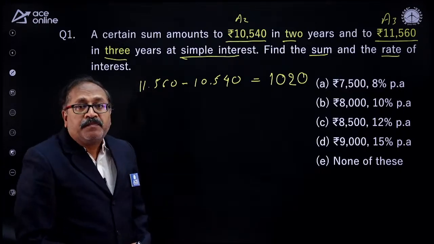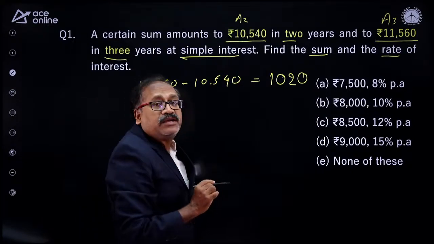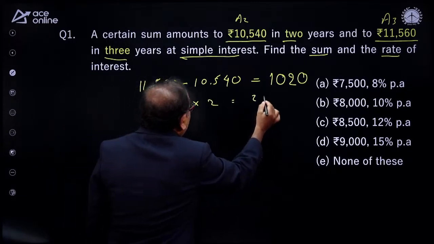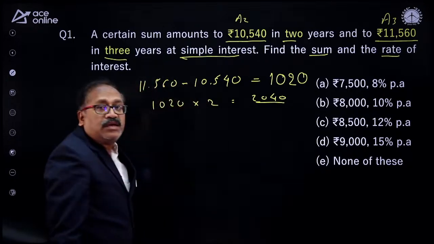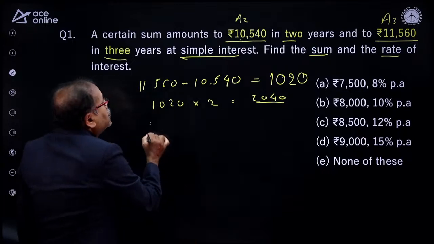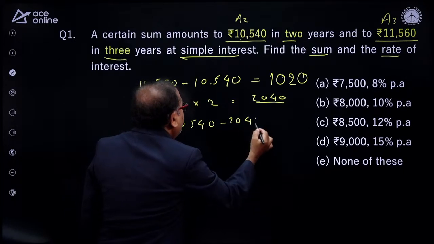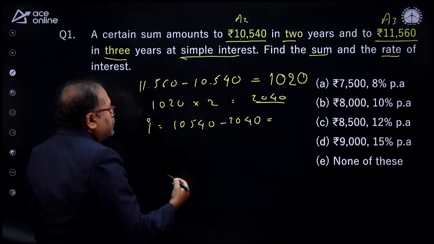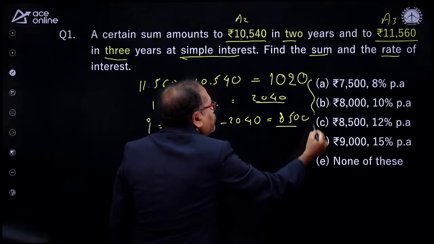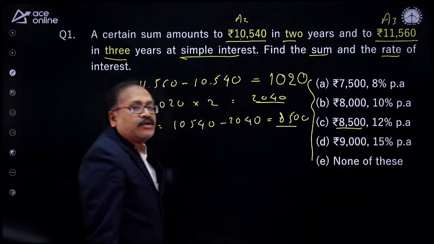I need the principal. So I know this is the amount after 2 years, and in this, 2 years of interest is there. So what will be the 2 years interest? 1020 into 2 is nothing but 2040, the 2 years interest. If I take out the 2 years interest from this number, I will get the principal. So P is equal to 10,540 minus 2,040, which is equal to 8,500. So the moment I get 8,500, I can check my answers, where 8,500 principal is there.